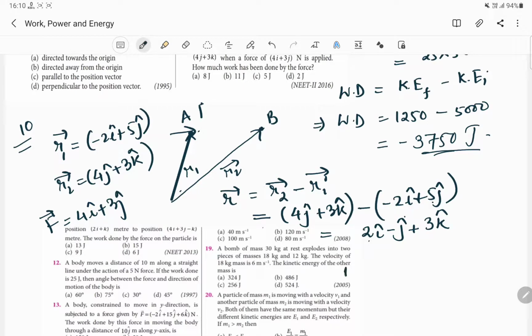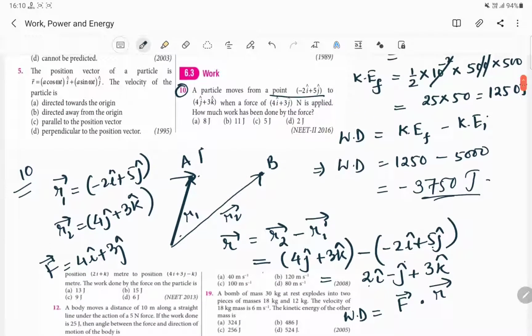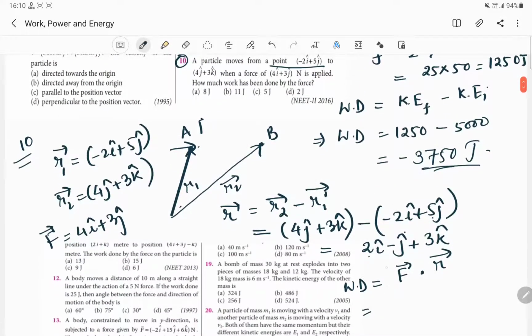And for finding out the work, this is very easy. Force dot displacement vector r, and force vector is given as 4 i cap plus 3 j cap dot product with 2 i cap minus j cap plus 3 k cap.